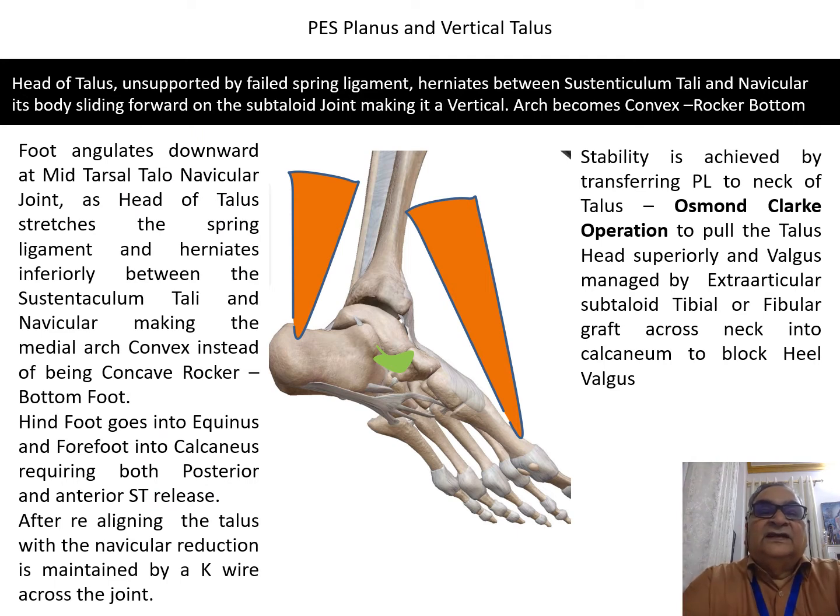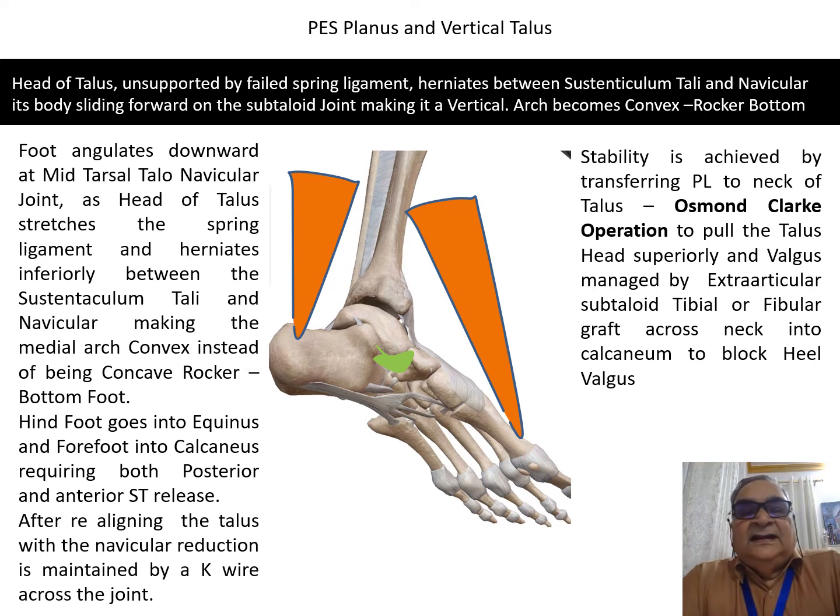Now the reverse of cavus, the planus. The planus is the problem when the spring ligament fails. Now the spring ligament you would find is connecting the sustentaculum tali to the navicular below the head of the talus. Now if this ligament fails, the head of the talus will herniate between the sustentaculum tali and the navicular and will sublux at the subtaloid joint so that the talus will become vertical.